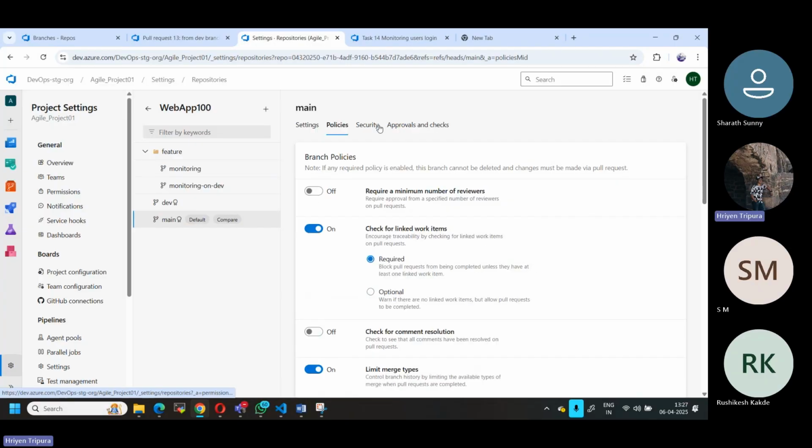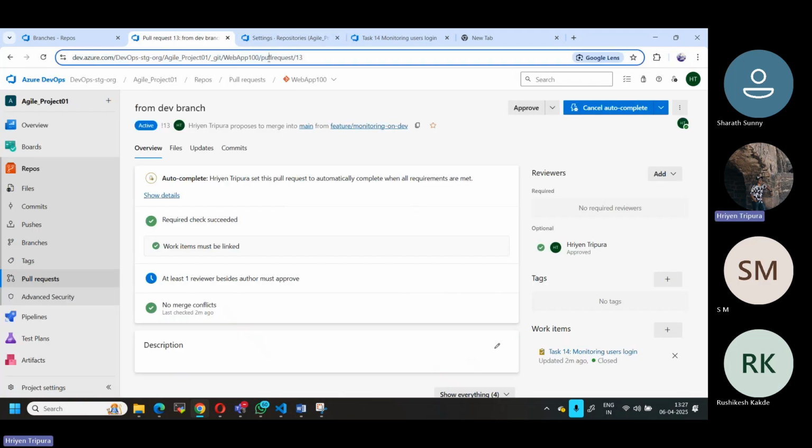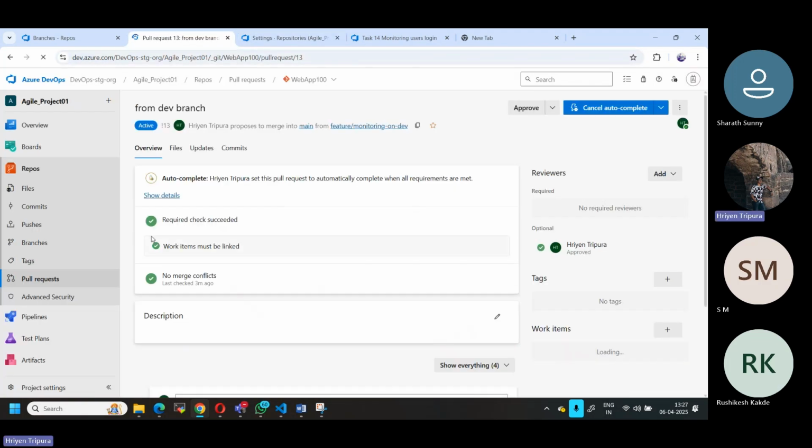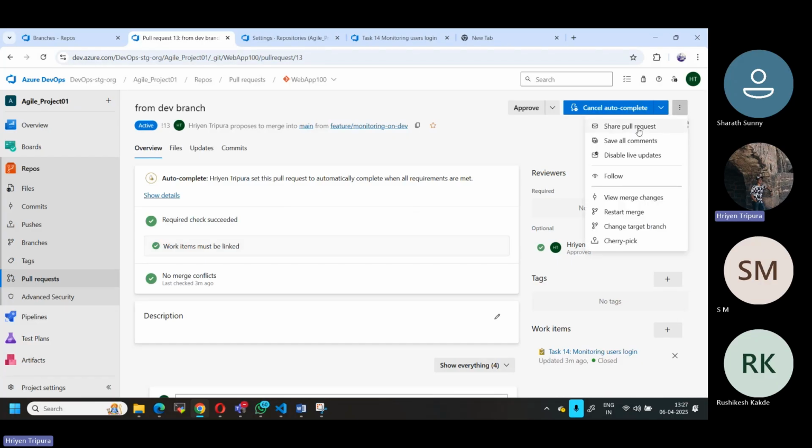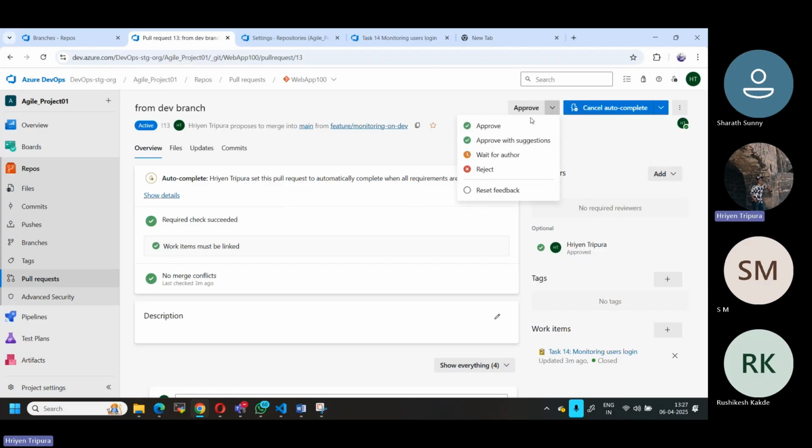So I hope you understand the concept now, right? So now if I go back again and refresh it, now it is meeting the requirements because, as I told you, all requirements are met. Now I can simply go here. If you want to share the PR, you can share the PR. Otherwise, you can approve it. You can approve from here or whatever way you can do.